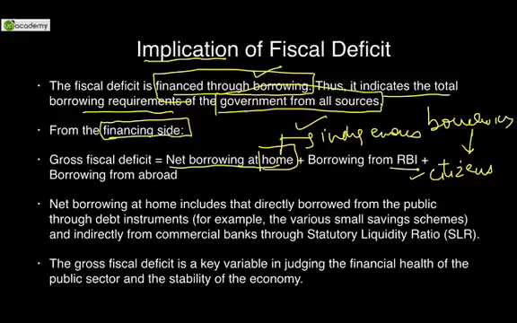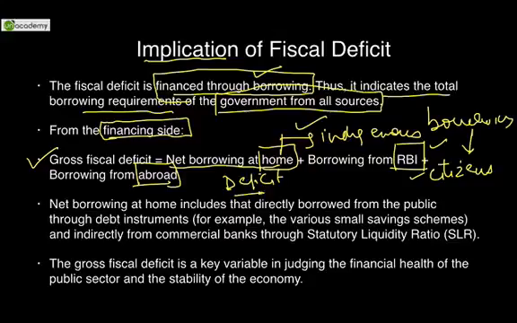Second, plus borrowing from RBI, Reserve Bank of India. And thirdly, borrowing from abroad, the agencies where World Bank and IMF play an important role. So these are the things that again give us the fiscal deficit. Whatever you have borrowed, you are financing your deficit from these sources. So these are the borrowing sources. Broadly remember all these sources for exam.